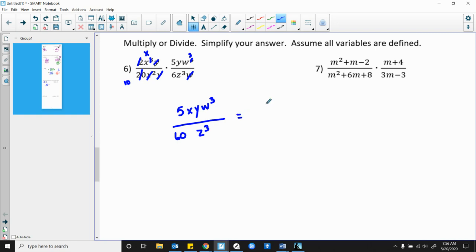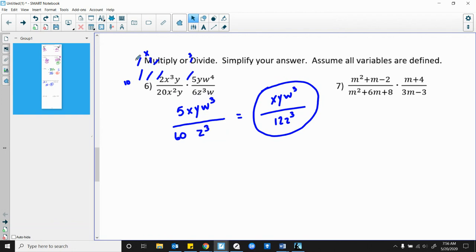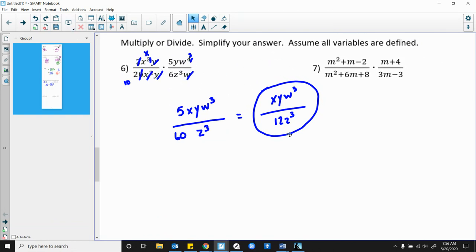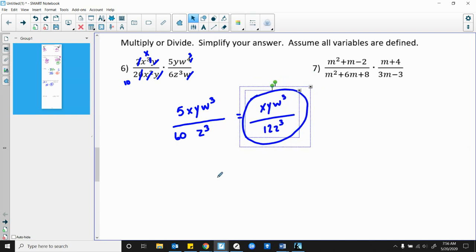So in this case here, I'm going to have x, y, w to the third over 12z to the third. Not a lot of canceling goes on in that problem, but you do see again the canceling here and then the multiplying across.